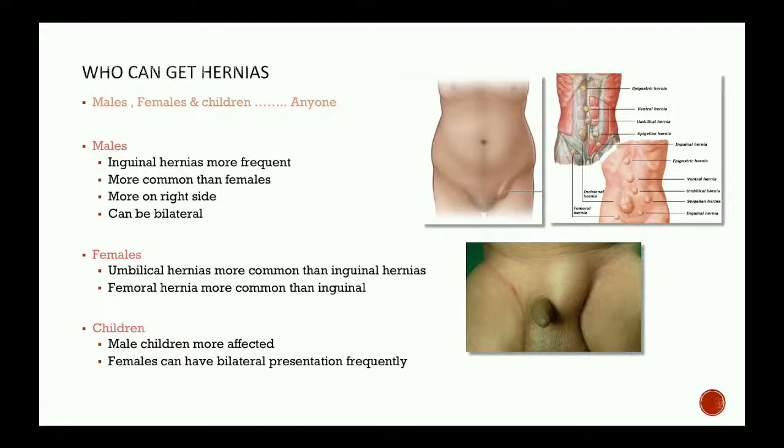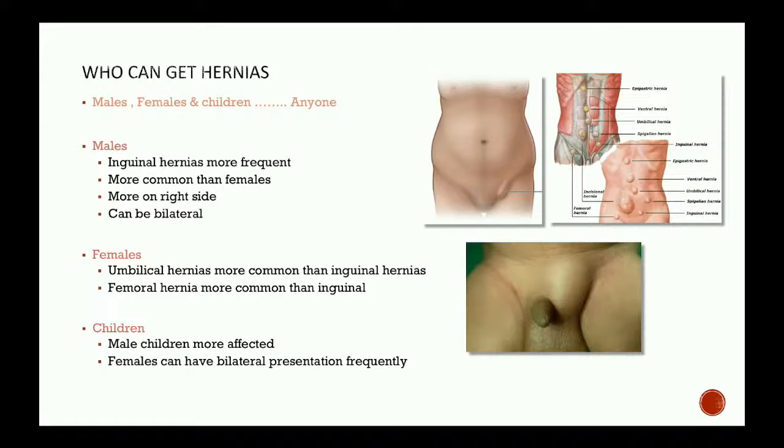Now, first, who can get hernias? Hernias can occur in males, females, children. In other words, anybody can get a hernia. There is no restriction that a person should not get a hernia. Anybody at any age can get a hernia. In males, inguinal hernias, that is the groin hernias, are more frequent compared to females. In males, most of the time it's on the right side, though it can be on both sides.